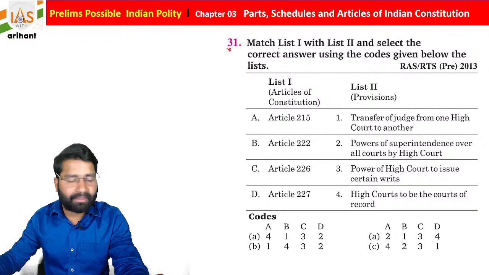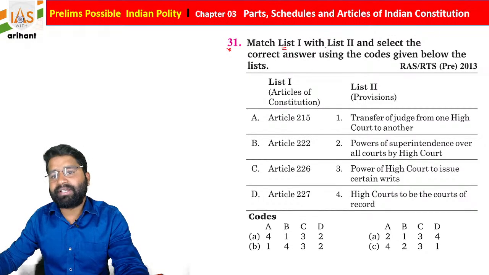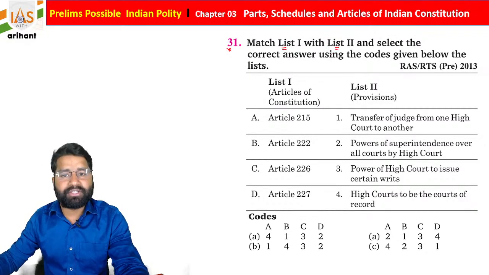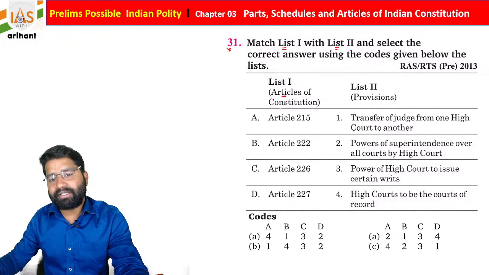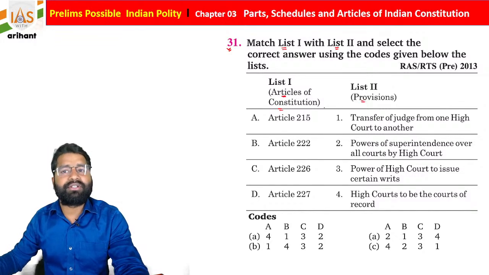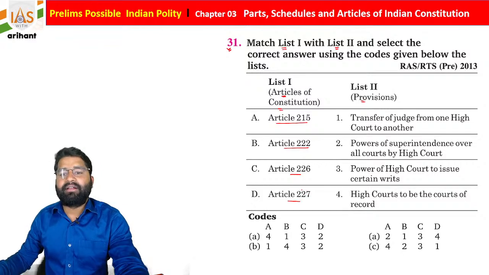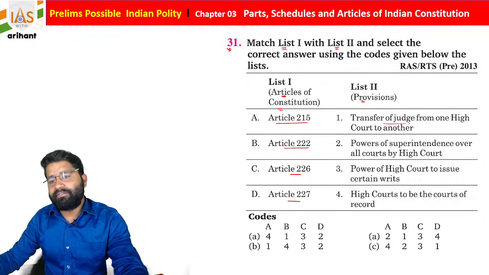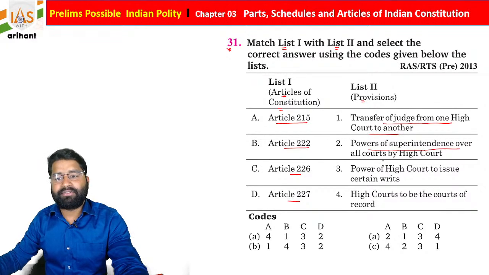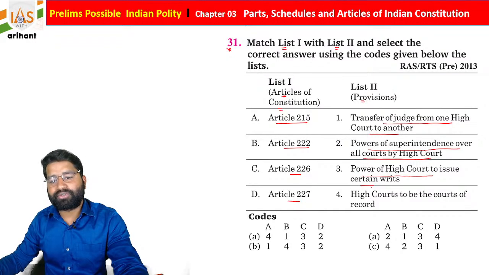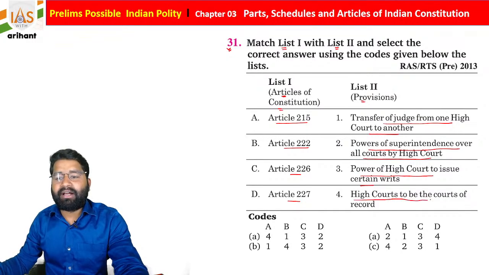If you move further, what you see students, you have to once again match list 1 to list 2. List 1 contains articles of the constitution, list 2 contains provisions. Articles 215, 222, 226 and 227. Transfer of judges of one high court to another high court, power of superintendence over all courts by high court, power of high court to issue certain writs, and high court to be a court of record.